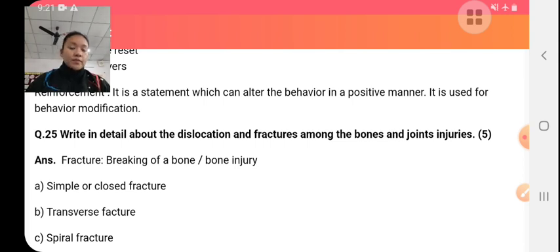The treatment, the management technique: first, do not move the joint, give complete rest, keep the victim in a comfortable place, and apply a cold pack, icing. It helps to stop the internal bleeding, reduces the swelling, and reduces the pain. Provide support by some string or splint bandage, so that further movement is not possible, and it also gives relief from the pain.